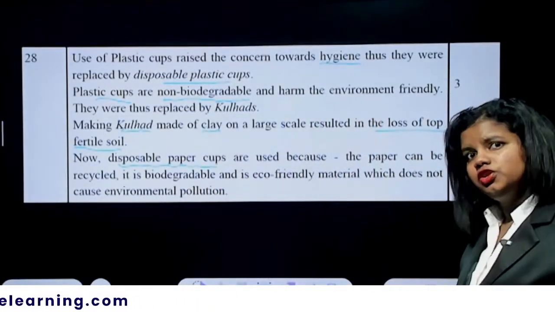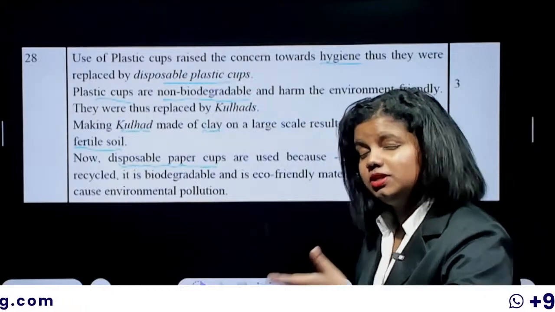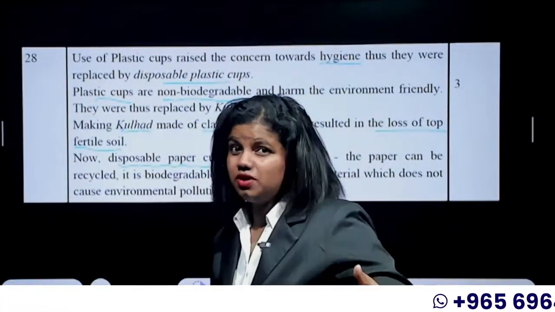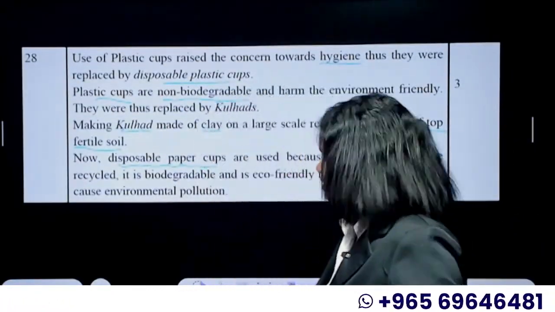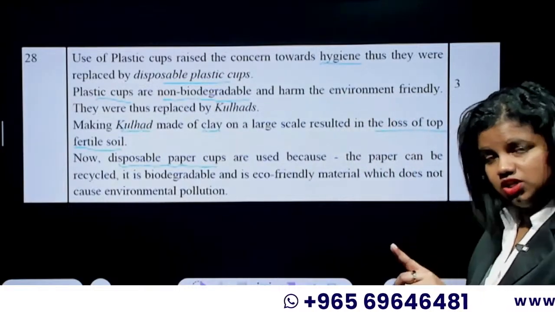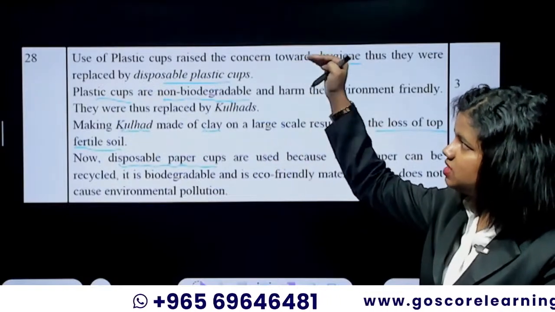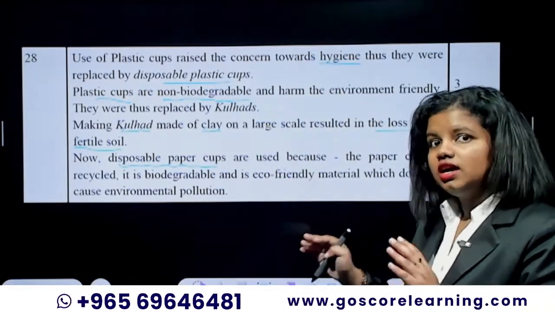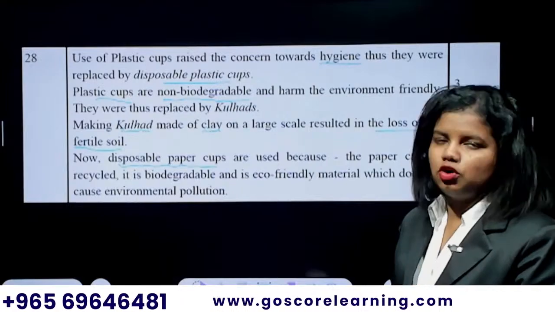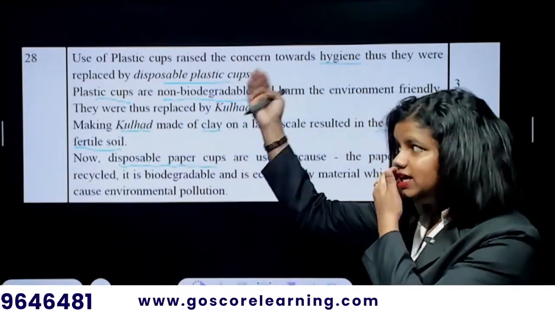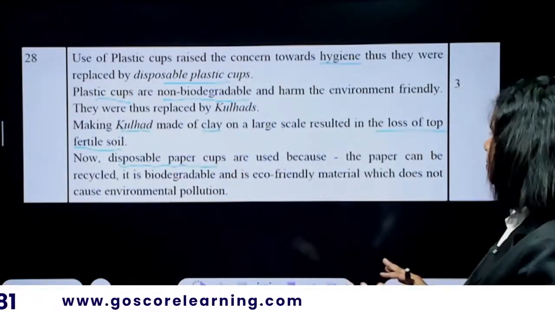And today we use the disposable paper cups, which are made from trees, right? Cutting down of trees is one issue, but still, when you compare with the issues that the plastic cups and the kulhads are making, cutting down of trees would be a better option. That's why we have finally adapted to disposable paper cups.